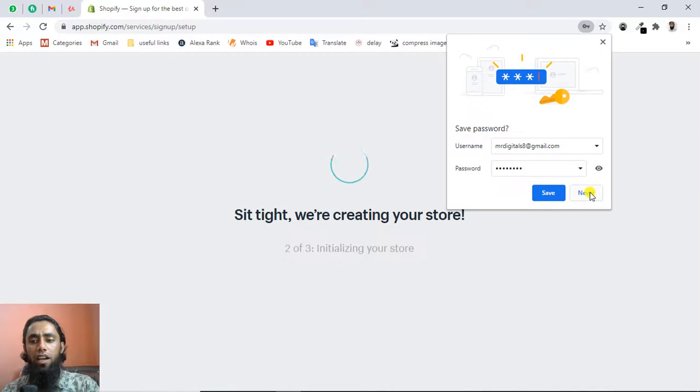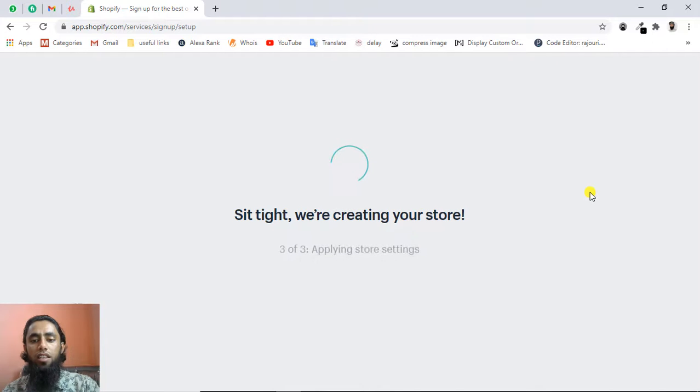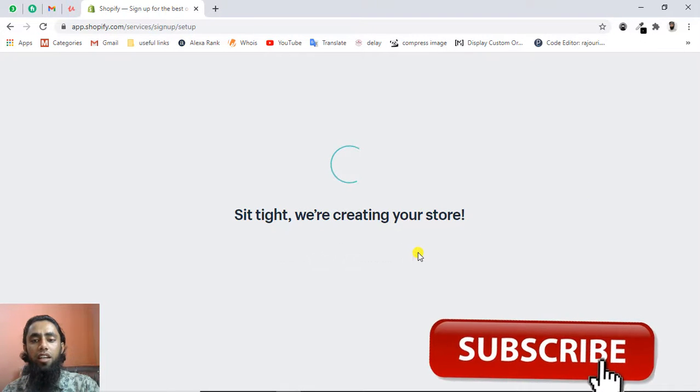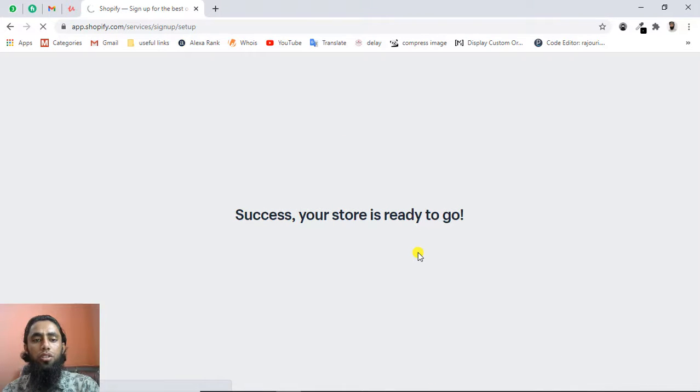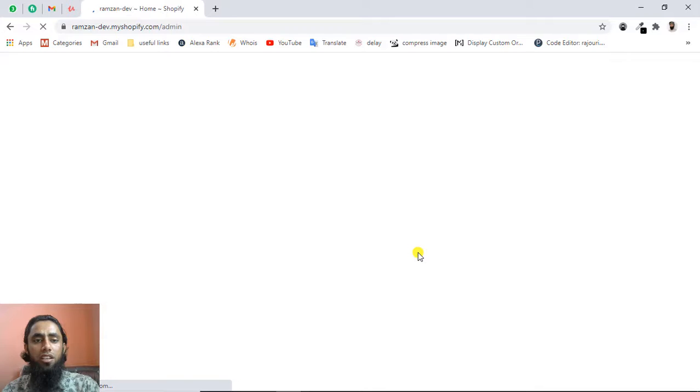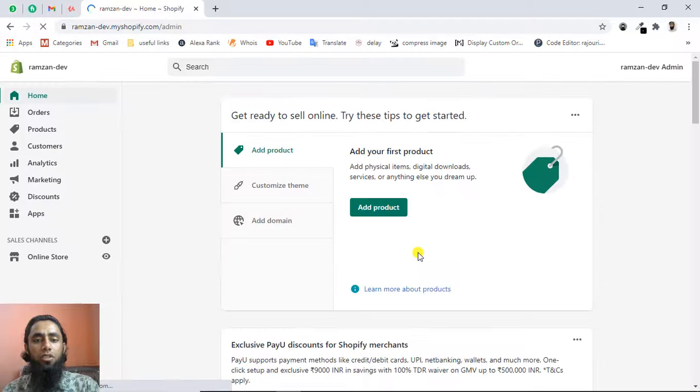So you have to wait for some time until this is setting up everything, and once that is set up, you will be redirected to your store dashboard. And this is a really simple process to follow. You can see that I have done a few steps which are really simple, and once you are done with everything, this is the actual store which we have.